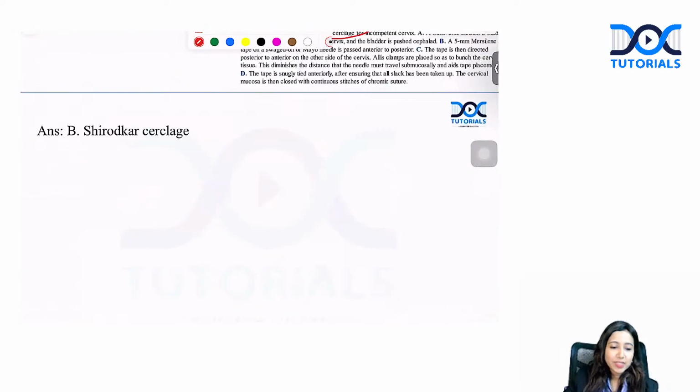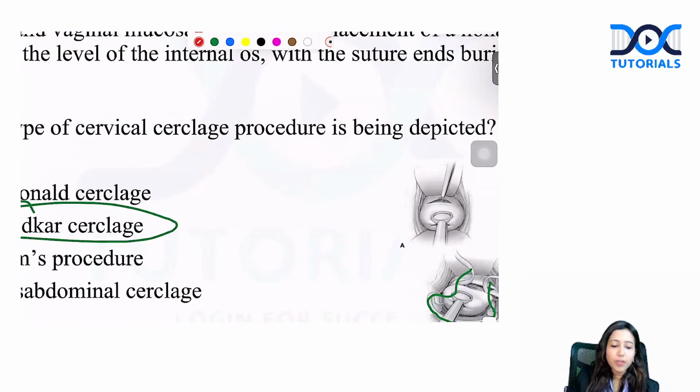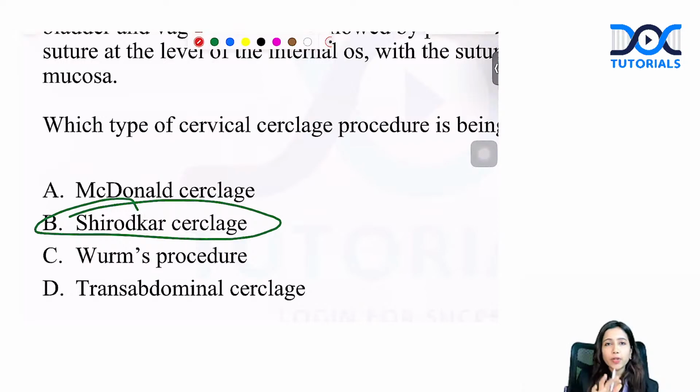Okay. So among the options which I got, the modified was not there. If at all that option is there, your best answer is modified Shirodkar cerclage.